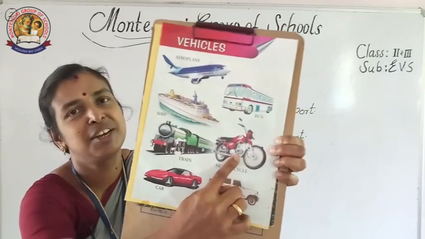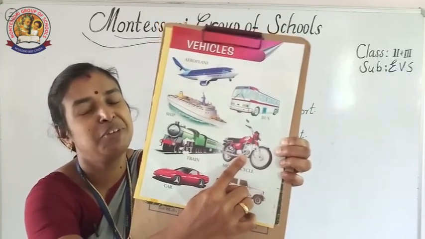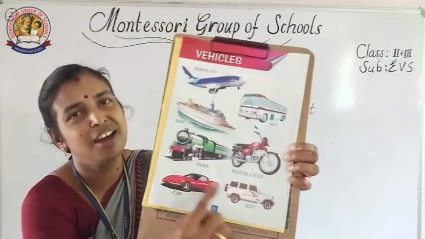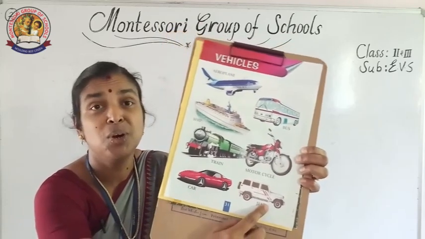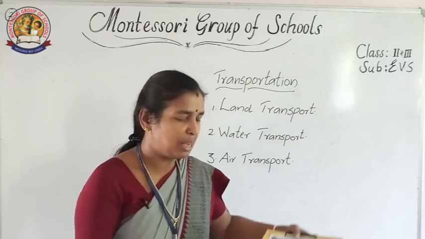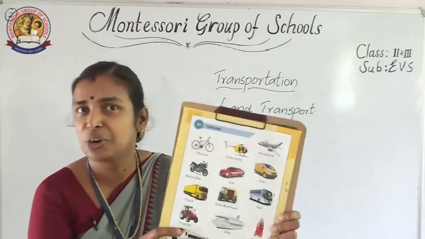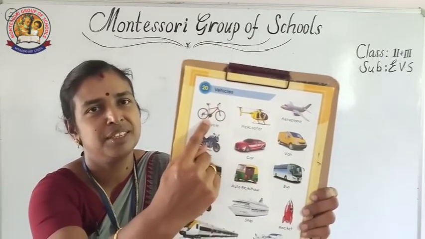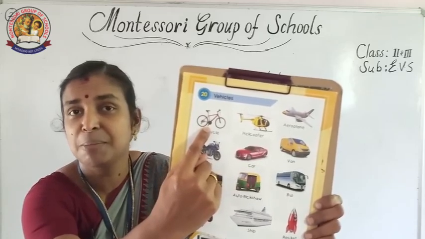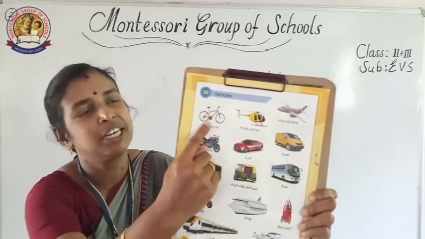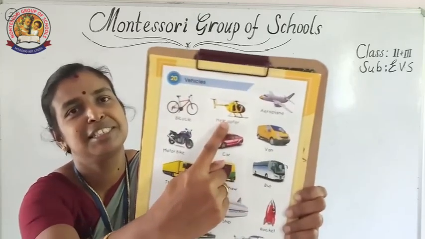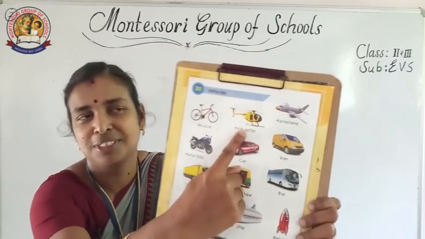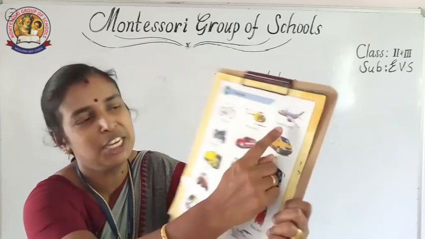What about this? Motorcycle, 2-wheeler. So land transport. Now what about this car and jeep? They are also land transport. I will show you some more pictures to test did you understand it or not. What is this? This is a bicycle. People in the villages mainly they are using bicycle. It is land transport. What about this? Helicopter. It will come under air transport. And what about aeroplane? We have seen already.